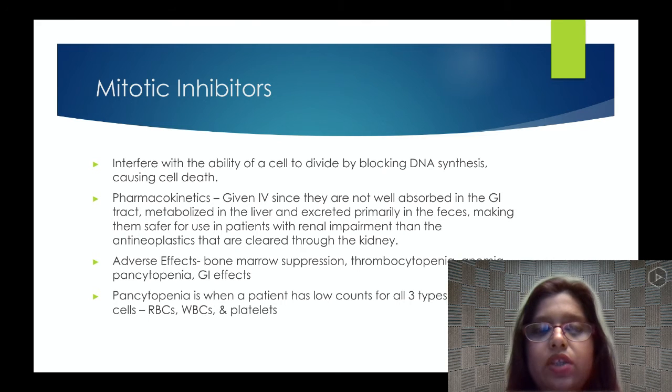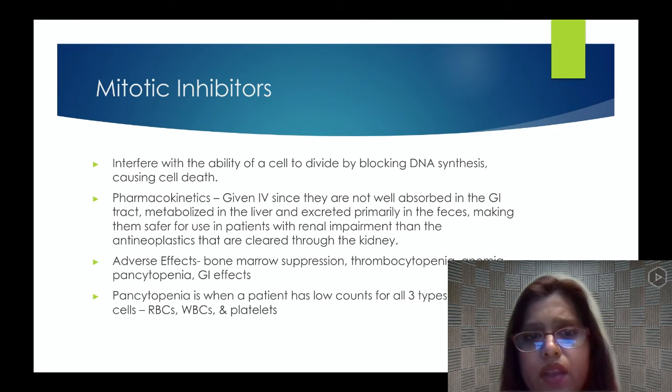Next is mitotic inhibitors. They interfere with the ability of the cells to divide by blocking DNA synthesis, causing cell death. Pharmacokinetics: given IV since they are not well absorbed in the GI tract, metabolized in the liver, and excreted primarily in feces, making them safer for use in patients with renal impairment than antineoplastics that are cleared through the kidney.